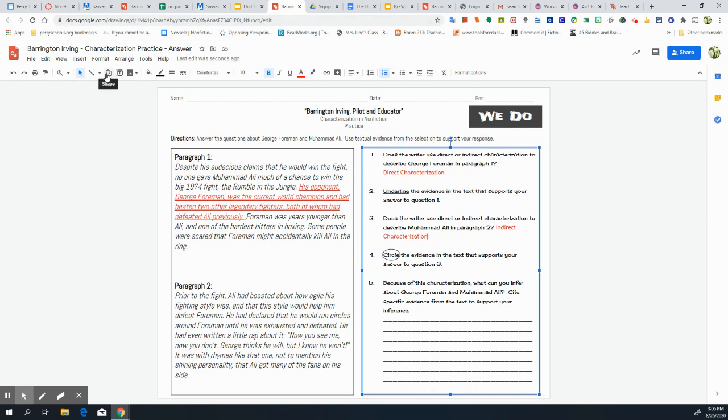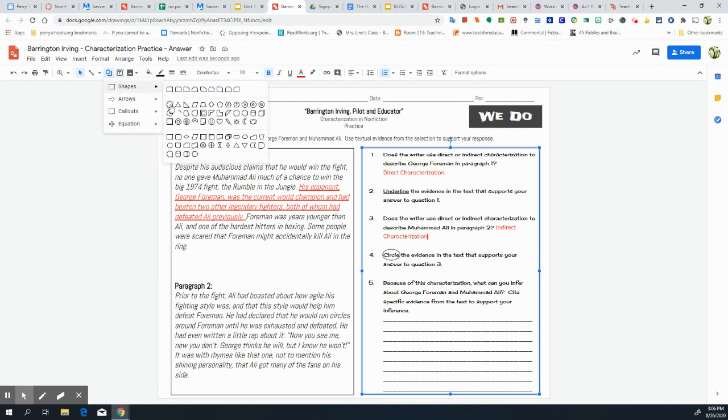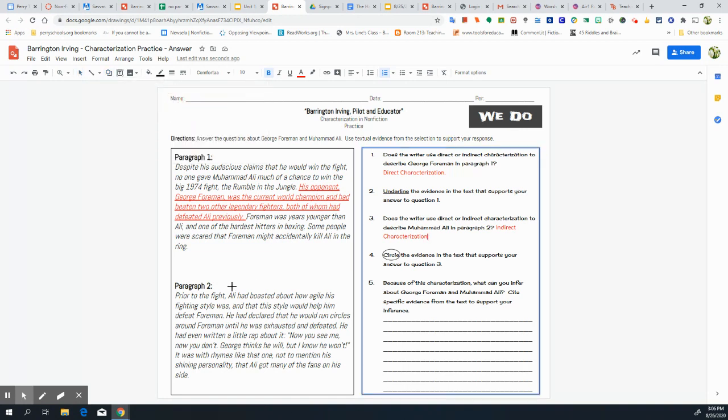Here is how we're going to do that. So I'm going to pick my shape. I'm going to go to the circle. All right. So Ali had boasted about his agile fighting style, and this style would help him defeat Foreman. So when the author says he had boasted about it, that is that indirect characterization. All right. He is describing. That word boast makes me think that Ali is pretty sure of himself. Okay, I had to infer that he's pretty sure of himself because the author used that word boast.